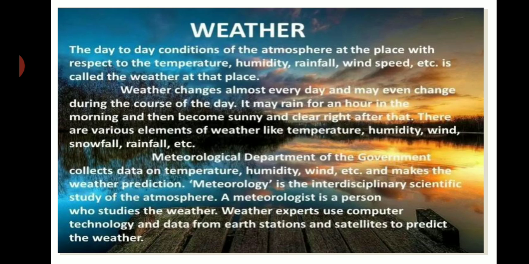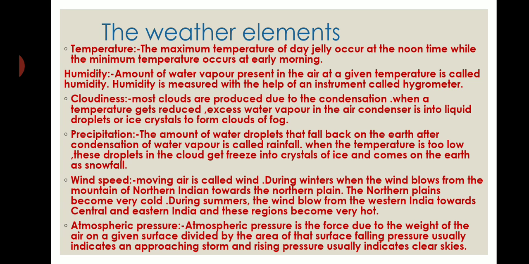The meteorological department of the government collects data on temperature, humidity, wind, etc. and makes the weather prediction. And meteorology is the interdisciplinary scientific study of the atmosphere, and a meteorologist is a person who studies the weather. Weather experts or weather scientists use computer technology and data from earth stations and satellites to predict the weather. And temperature, humidity, rainfall, wind speed and other factors are called the elements of weather, which are described here.